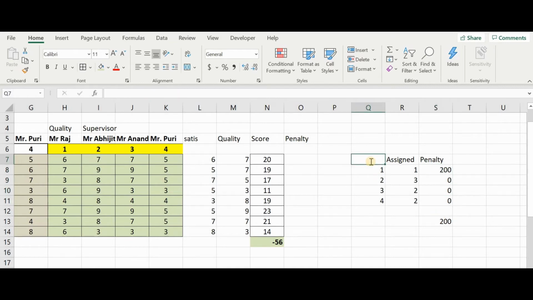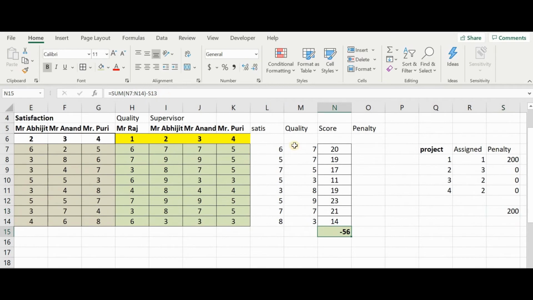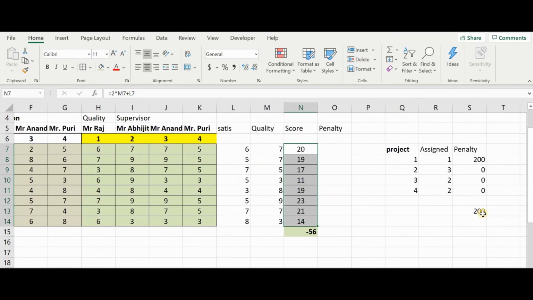So I can write project, this is the project, and we sum it up, and here we are adding all these scores and subtracting this value. Now we will want to maximize this score. This can be maximized how?